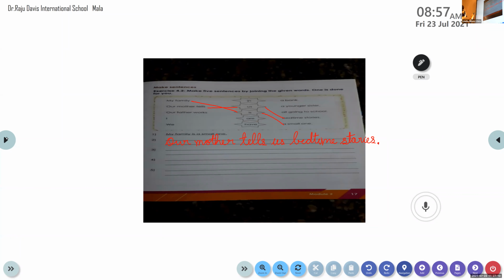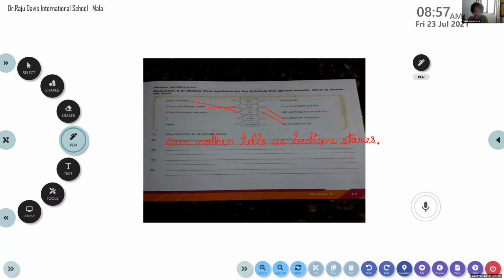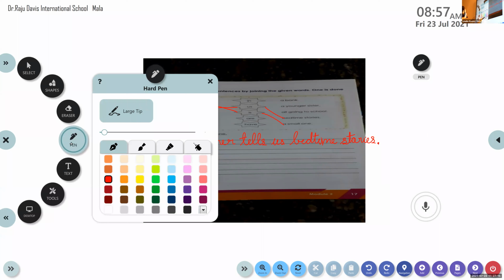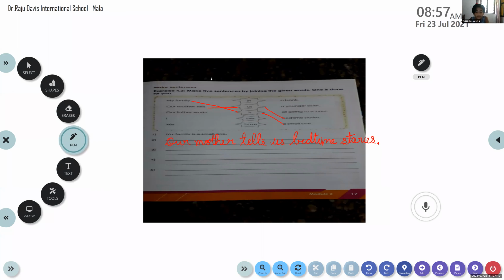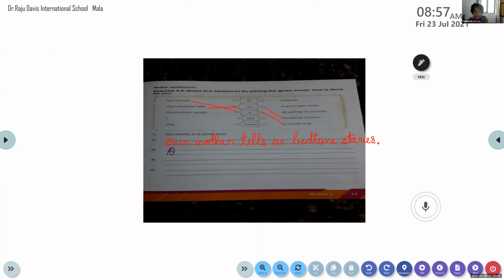Our father works in bank. A bank. A bank, yes. Our father works in a bank. Fantastic, Tirtha. Thank you.